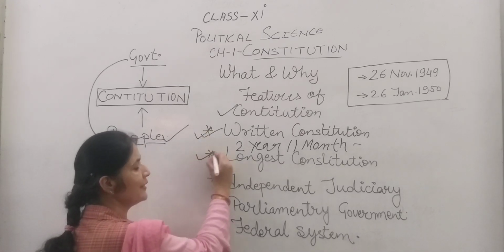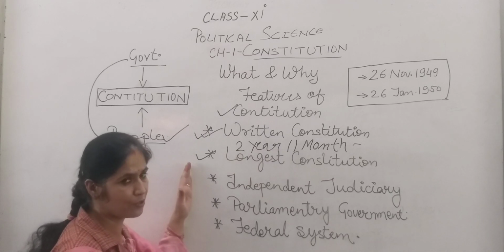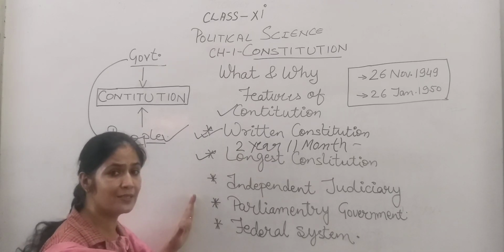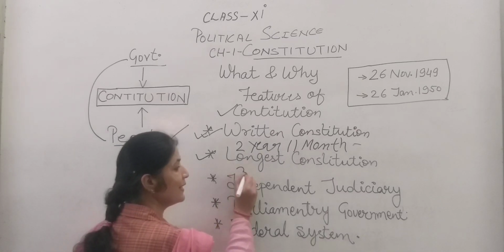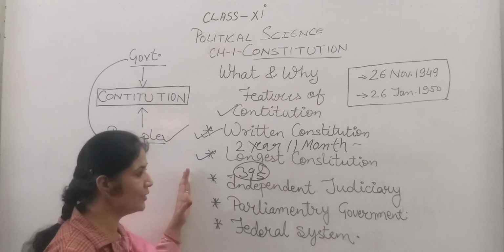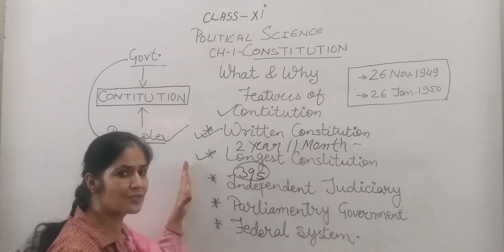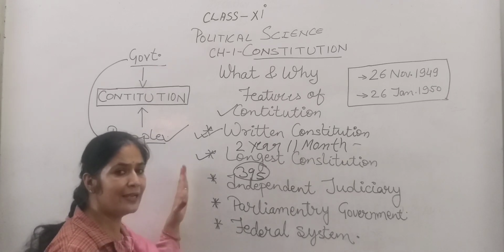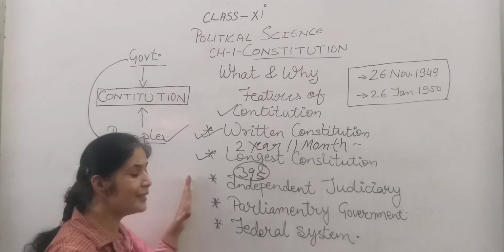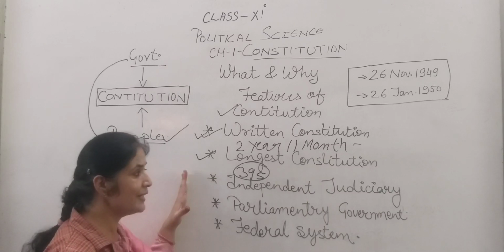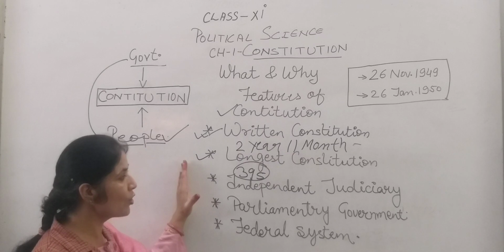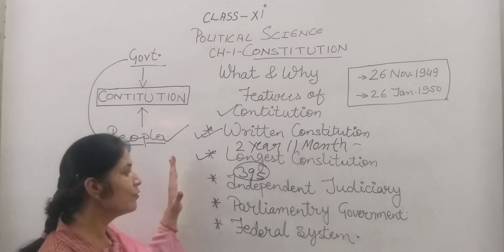The second feature of the Indian Constitution is that it is the longest constitution. It is the world's longest constitution. Why is it the longest? Because there are basically 395 articles in the Indian Constitution. There are a number of schedules and basically 22 parts in the Indian Constitution. So it is the longest constitution of the world.